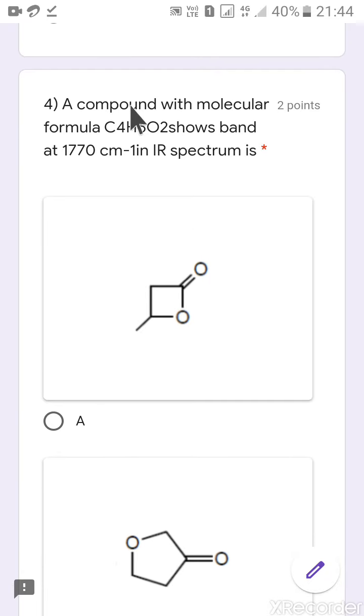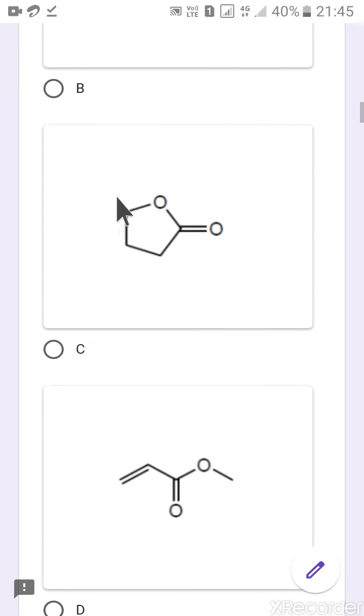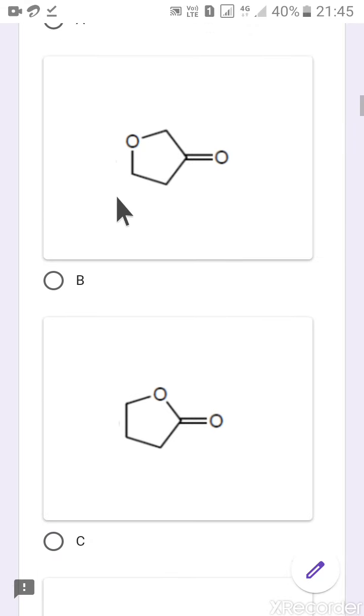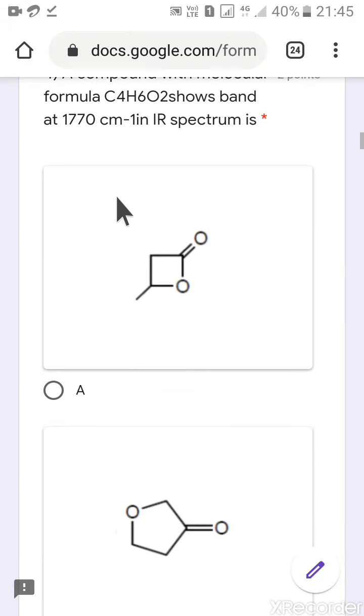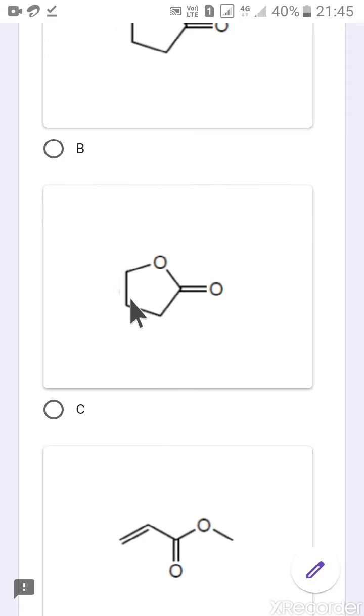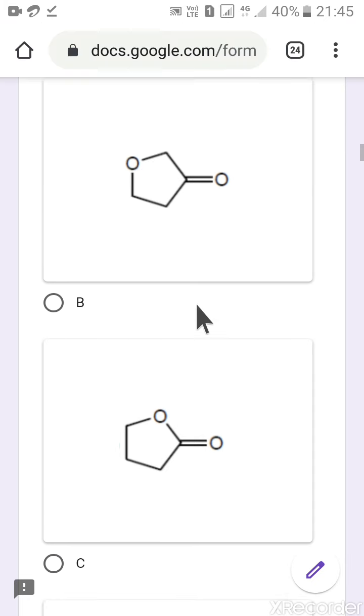A compound with molecular formula C4H6O2 shows band at 1770 cm inverse in IR spectrum. So these all are lactones or esters. Cyclic ester is called a lactone. As we already saw, a 5-membered lactone, the gamma lactone. Alpha, beta, gamma lactone. Gamma lactone has characteristic IR stretching frequency at 1770.